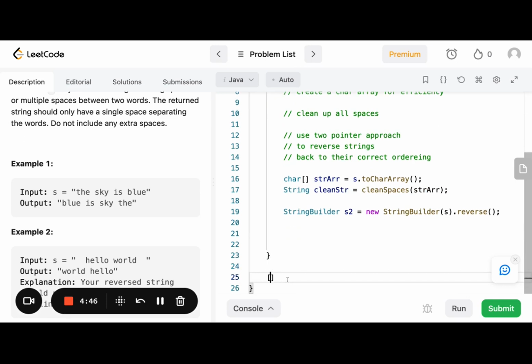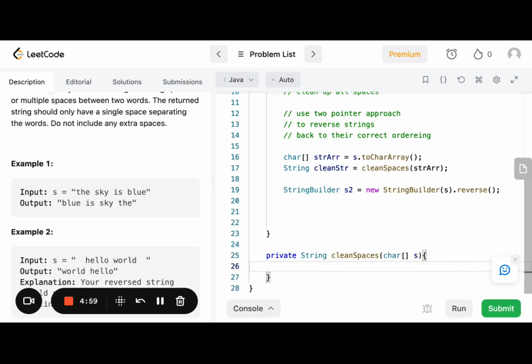So it's just gonna be a private method. So we're gonna say private string clean spaces, and we're gonna pass in this char array. So we're gonna say char s, and in here we're gonna say s. Actually, what are we trying? What am I trying to do in here? So here we want to get rid of.